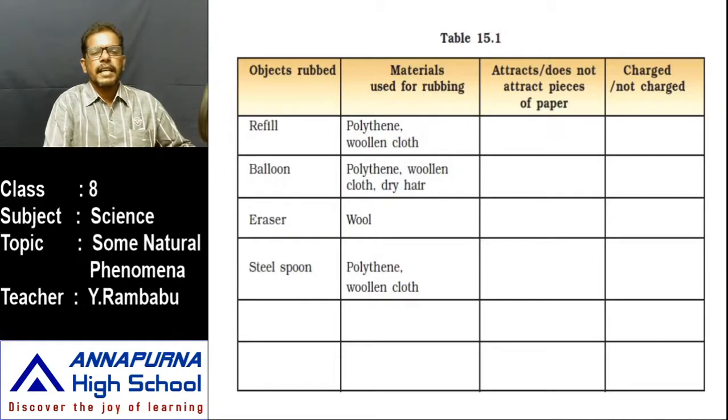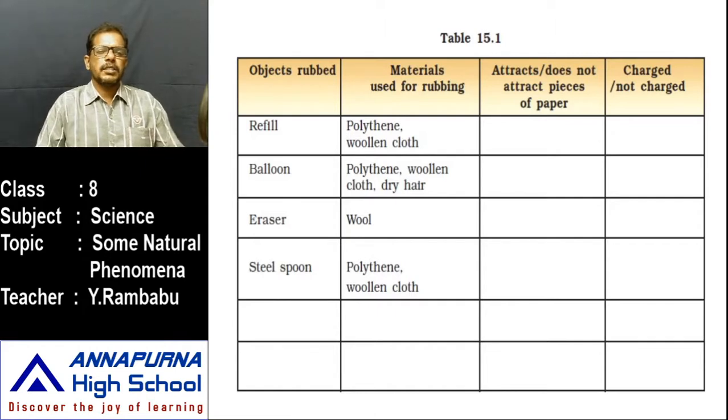First, what is taken? Amber and fur cloth or silk cloth. In the same manner, what do we take? Refill, balloon, eraser, steel spoon, glass rod. Like that, what is available in our surroundings. Collect different materials, and to rub them, collect some other materials like polythene sheet, woolen cloth, silk cloth, dry air. Collect different materials, and first prepare a table like this.